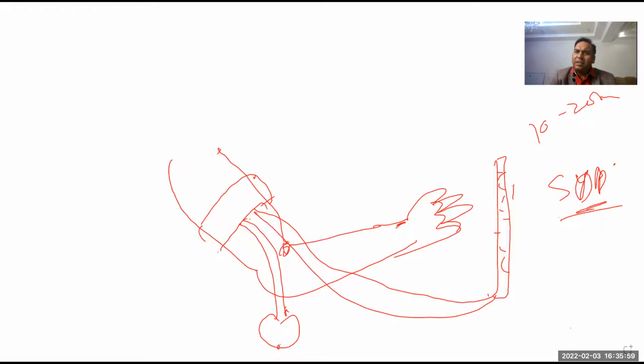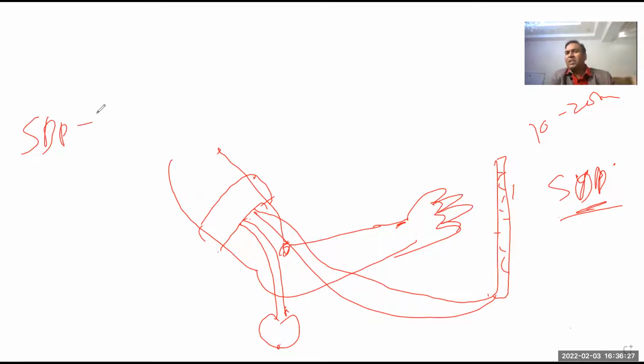जैसे आप प्रेशर रिलीज करना चालू करोगे, since there is no blood flowing, there will be no sound. One point will come when the pressure inside the cuff is a little bit lower than the pressure inside the artery. Blood will start flowing, and that will produce a turbulent sound, that is called Korotkoff sounds. And the first appearance of the sound in the stethoscope will give you the systolic blood pressure.